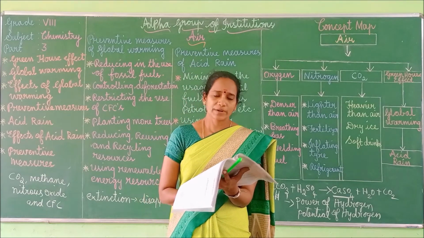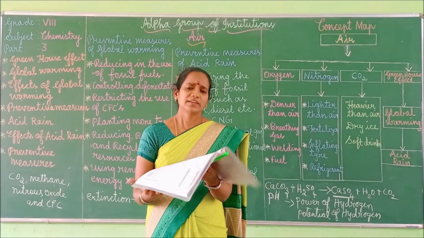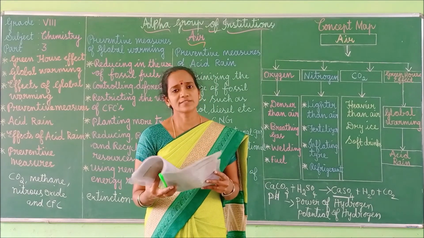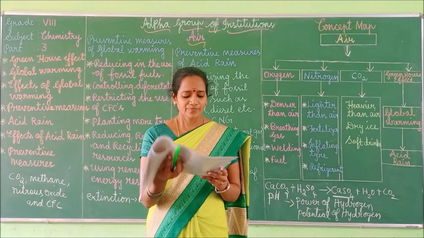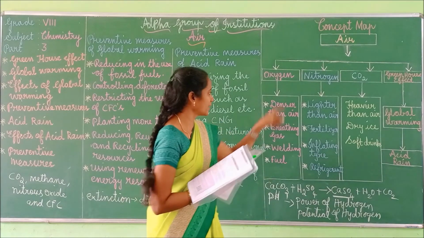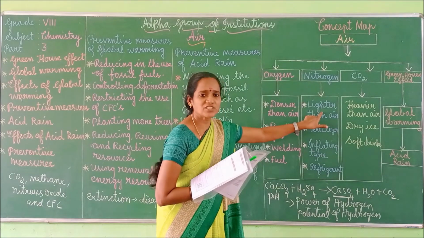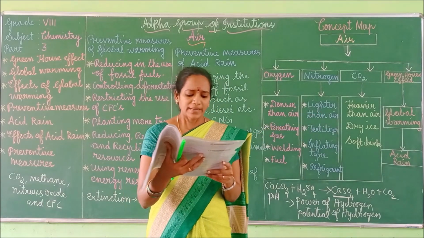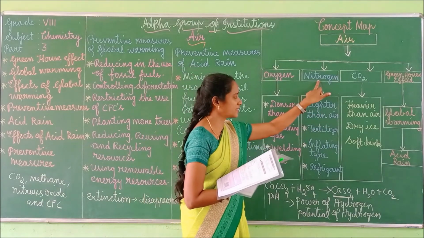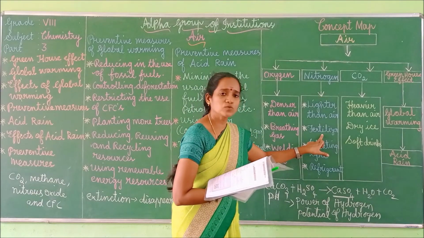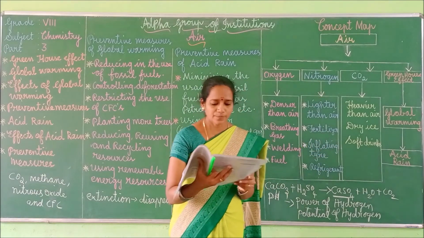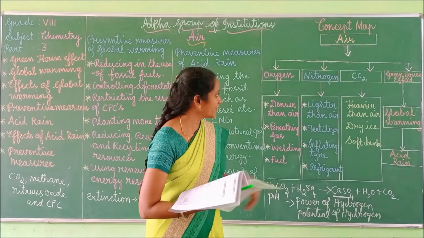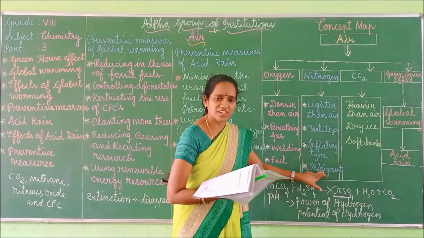Next, come to the Roman letter 2, fill in the blanks. Dash is called vital life. Oxygen. Oxygen is called vital life. Nitrogen is dash than air. Nitrogen is lighter than air. Dash is used as a fertilizer. Nitrogen is used as a fertilizer. Next one, dry ice is used as dash. Dry ice is used as refrigerant.